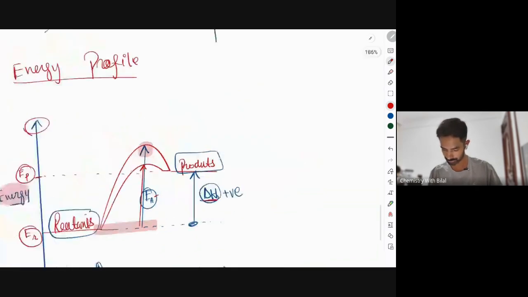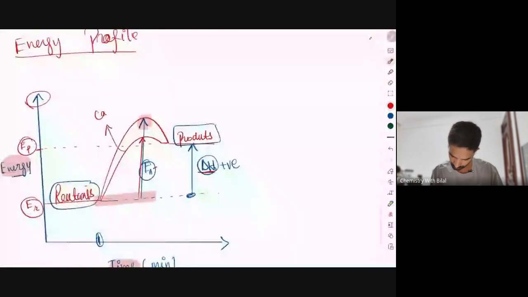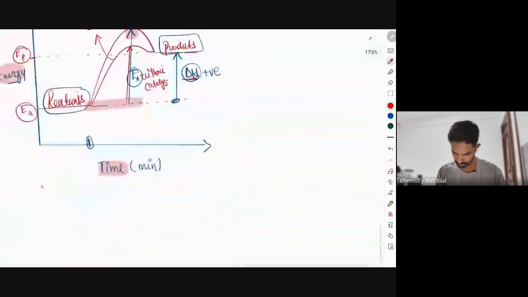So let me write the effect of catalyst here. EA with catalyst. This is the EA without catalyst, right? So let's write the effect of catalyst. Catalyst only lowers the activation energy.